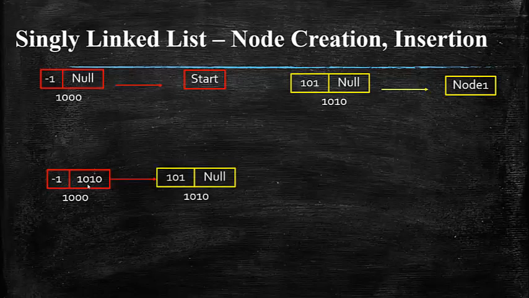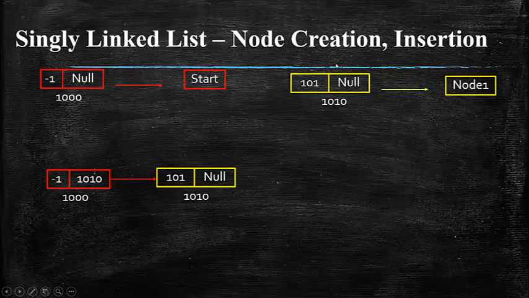Okay, so here from null, what we have done is we have updated the pointer value as 1010, that is the address of the first node. So basically, when we try to create the start node, we assign the data value as -1 and we assign the pointer value as null. And when we create the first node, we assign the data value and then we assign the pointer value as null.